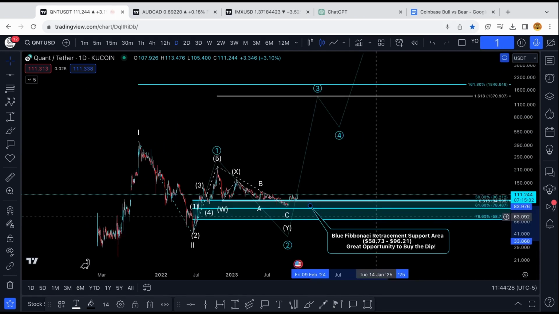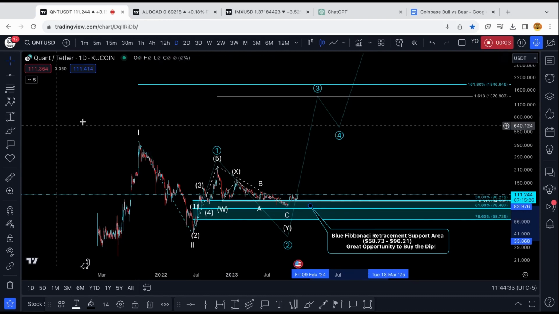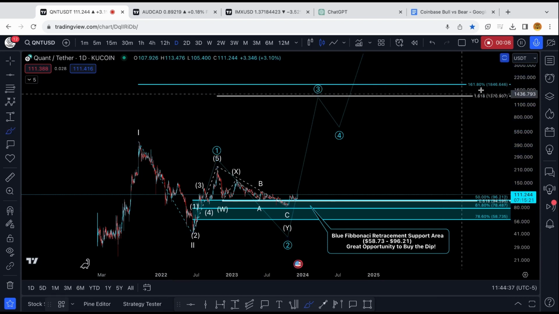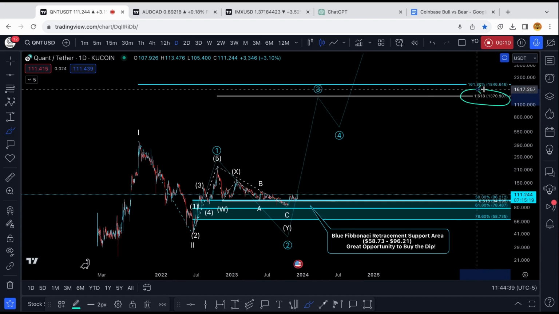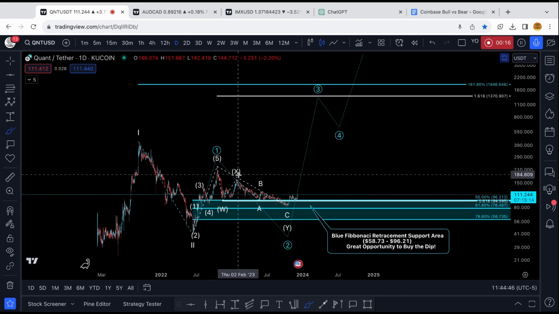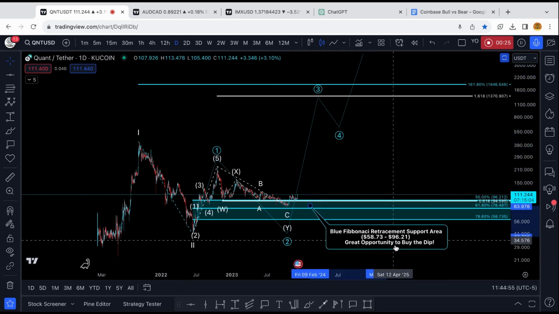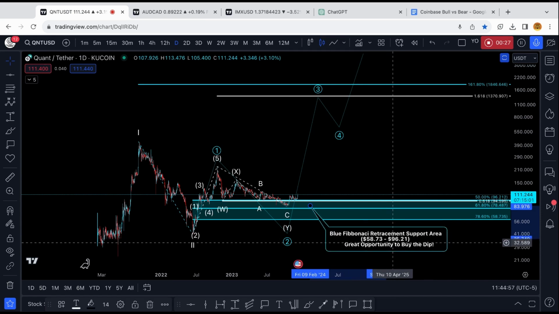So the long-term price target for Quant is quite simple. Quant is trading in a bullish 1-2-1-2 setup. Wave 3 in primary degree should take Quant to the 1.618 trend-based fib extension at roughly $1,370, which I know sounds ridiculous considering the Wave 2 retracement towards the downside took over 365 days to complete. But just realize that when Quant gets moving, it doesn't really give people time to buy in. This is why this blue Fibonacci retracement support area exists as a reminder to buy the dips when the opportunities present themselves. Now let's move into the shorter term targets.